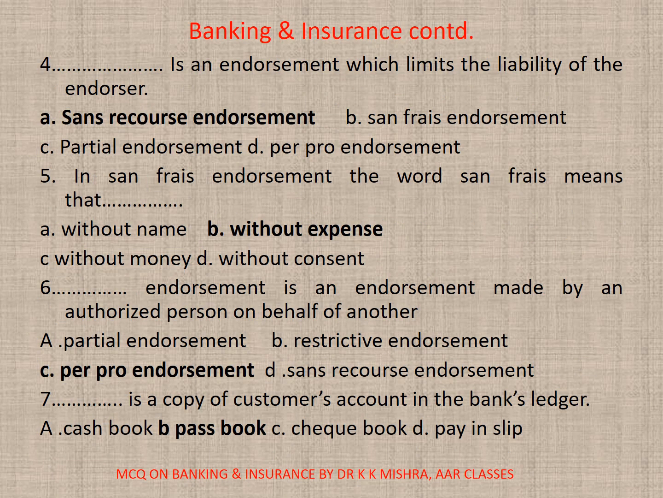4. Dash is an endorsement which limits the liability of the endorser. A. Sans recourse endorsement, B. Sans phrase endorsement, C. Partial, or D. Per pro endorsement. Correct option is A. Sans recourse endorsement.